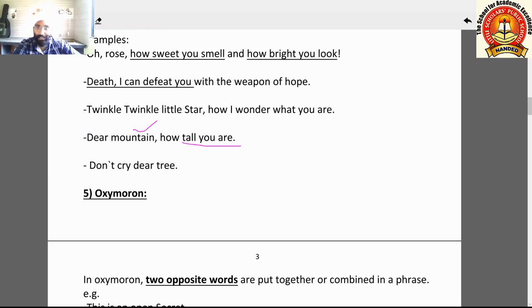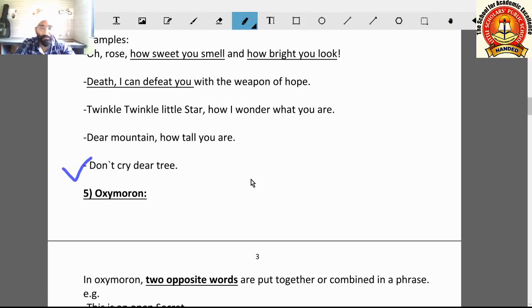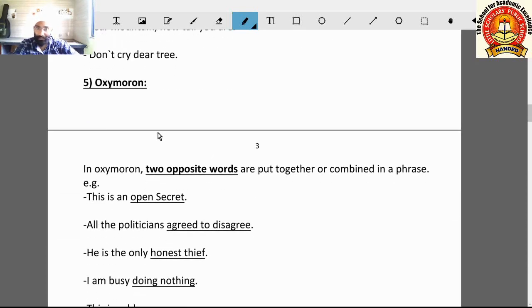Come on the next example: don't cry dear tree. Here we are talking with the tree. Trees don't talk, you know very well. So here directly we are addressing the tree. Trees can neither talk nor hear, but we are giving that ability to the tree.